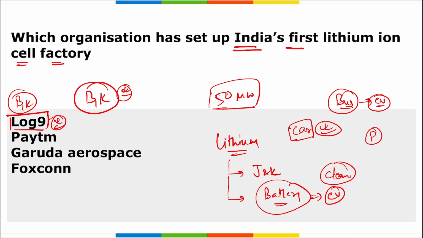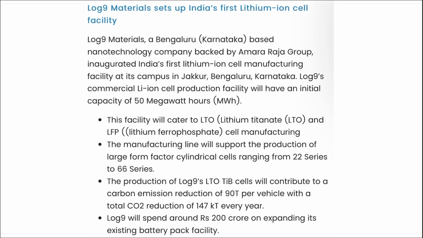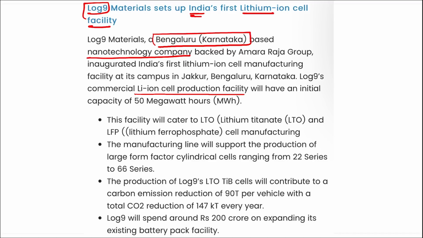Right? Next, here you can see it is your Log9 that has set up India's first lithium ion cell facility, and it is a Bangalore, Karnataka based nanotechnology company, and they are setting up this lithium ion cell production facility in Bangalore, Karnataka only.